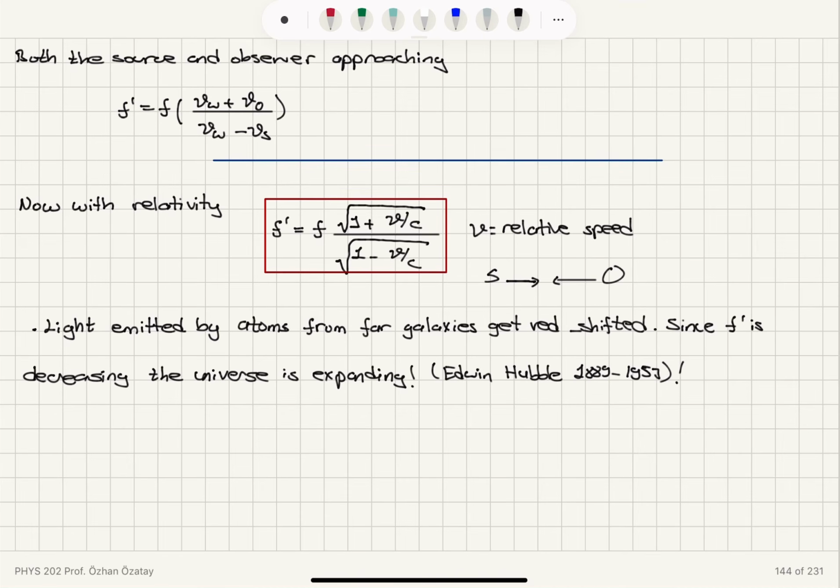But what we see in the universe is that the light emitted by atoms from far galaxies seems to get redshifted. So instead of an increase in the frequency, we see a decrease in the frequency. That means the source and observer are moving away from each other. Then we would have the square root of 1 minus v over c divided by the square root of 1 plus v over c. And this redshift, a decrease in the detected frequency, tells us that the universe is expanding.